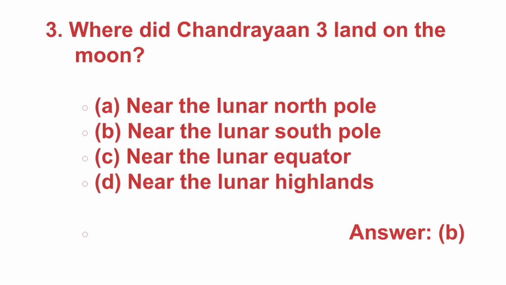Where did Chandrayaan 3 land? On the moon. A. Near the lunar north pole, B. near the lunar south pole, C. near the lunar equator, D. near the lunar highlands. The answer is B. Near the lunar south pole. Chandrayaan 3 landed near the lunar south pole.